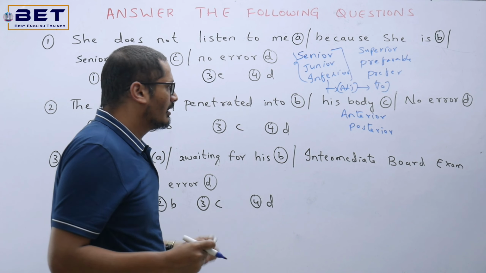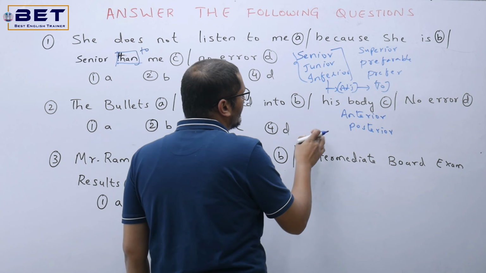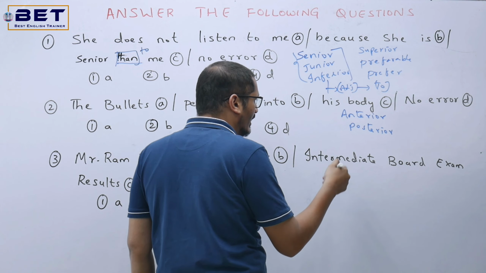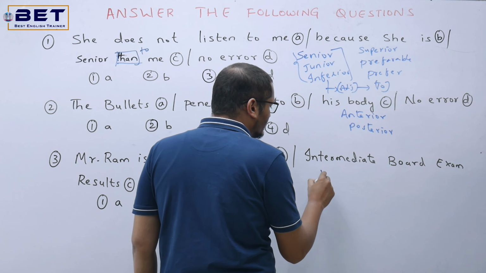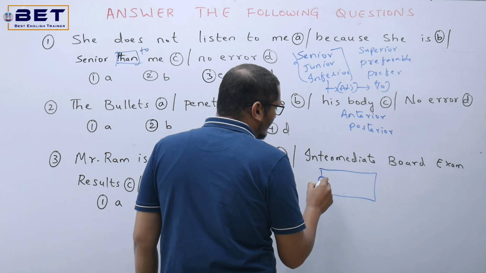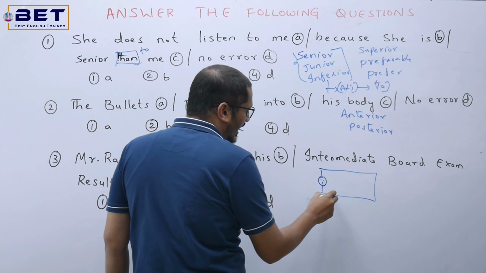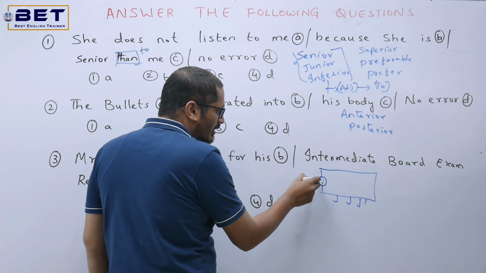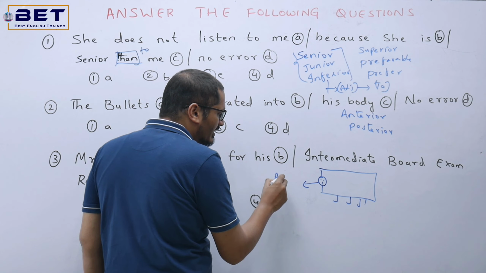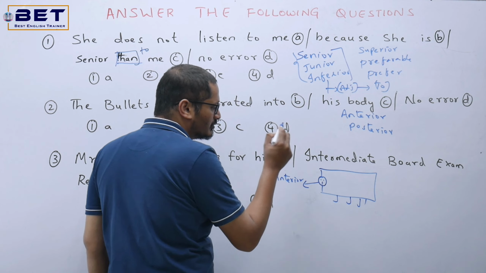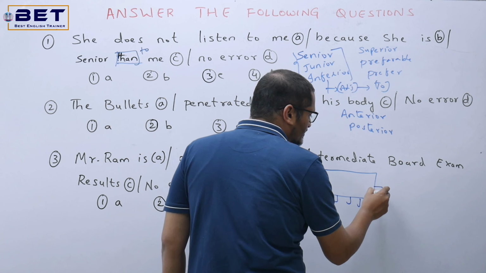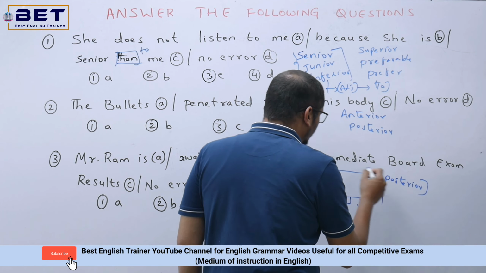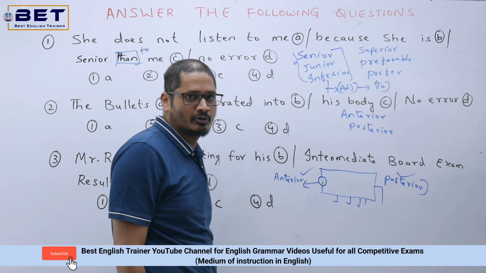Now, here we have 2 words, anterior and posterior. Now, what is this anterior? So the students who have studied biology as their main subject will have an idea regarding this anterior and posterior. Now we'll try to understand what this is. For example, just think of an animal. This animal has 4 legs, fine. Now this is the head. This head part is called the anterior side of the body, the anterior part of the body. Now this animal even has a tail, and this is called the posterior part of the body, posterior. So we have the anterior and also we have the posterior over there.